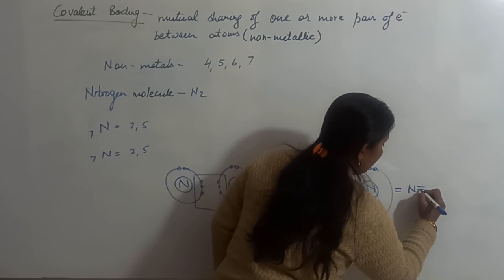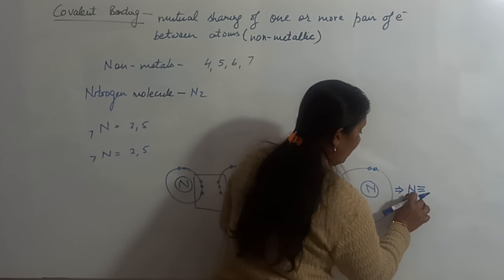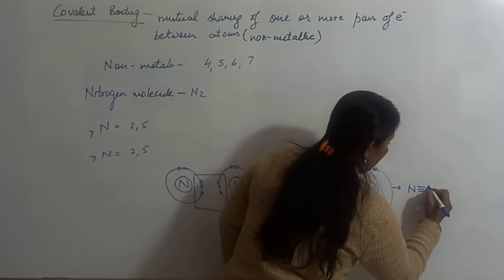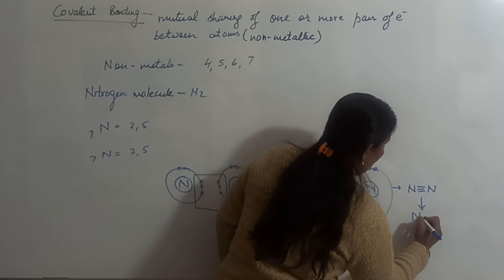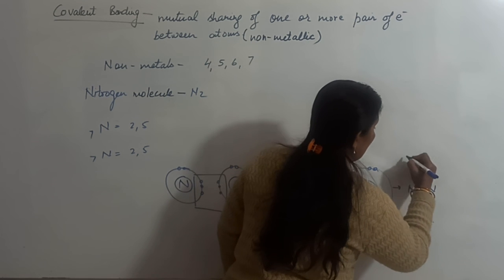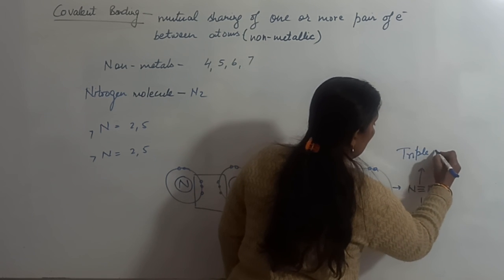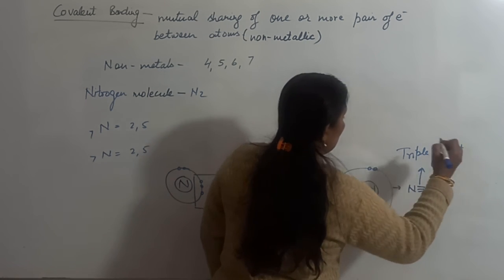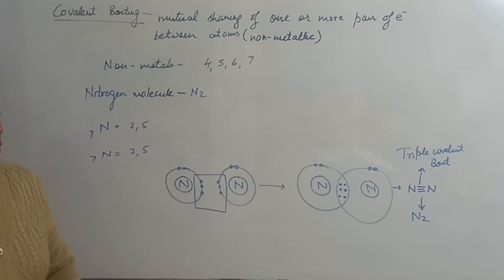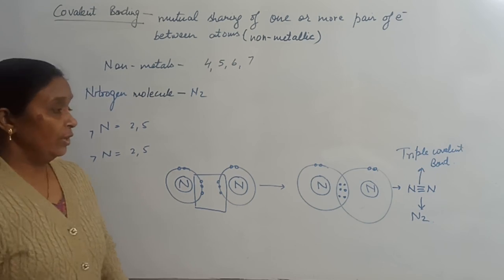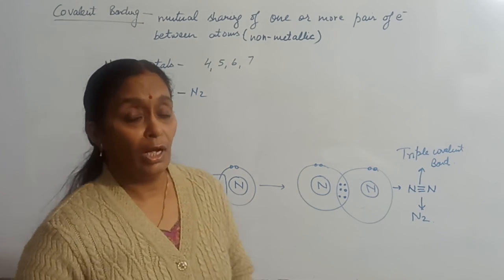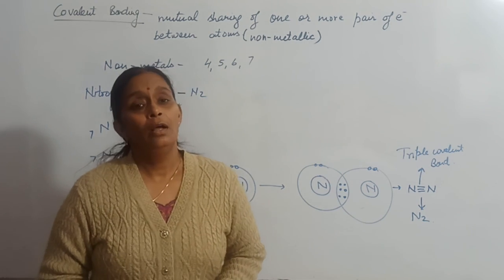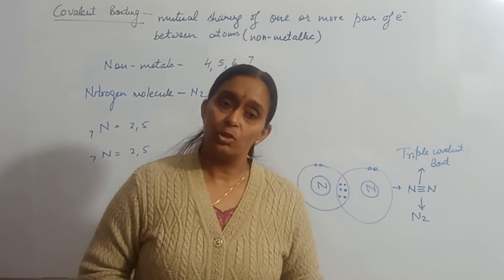which has a triple covalent bond. You can see here both the nitrogen atoms will have a triple covalent bond and N2 molecule will be formed. Triple covalent bond. So these are the different types of covalent bonds which you have seen in different examples. Now we'll see certain more covalent compounds, but in the next class. That is all for today, children.